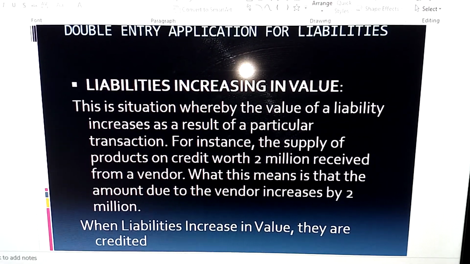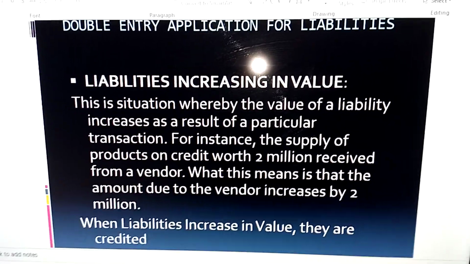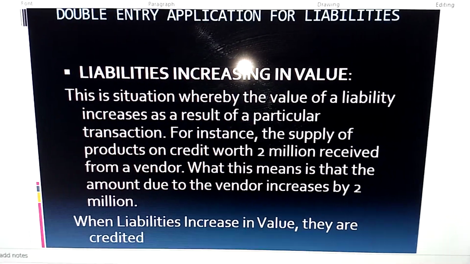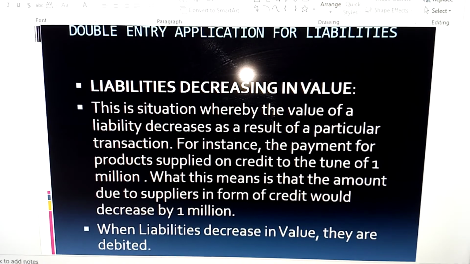So where liabilities increase in value, the double entry application says we should credit. What am I saying? Where we have our liabilities increasing, that liability item is usually credited.